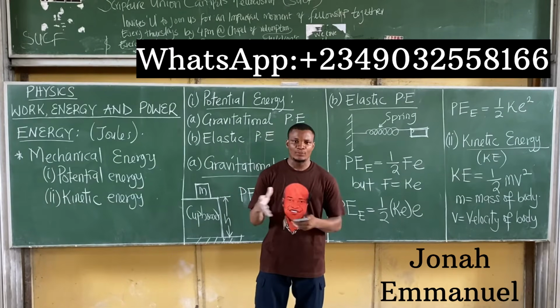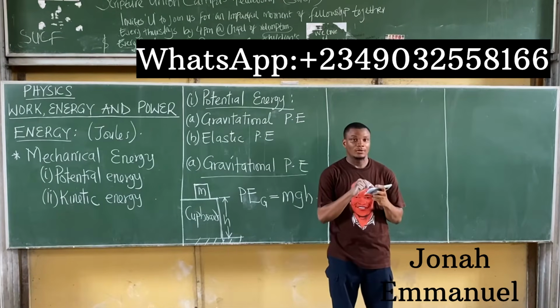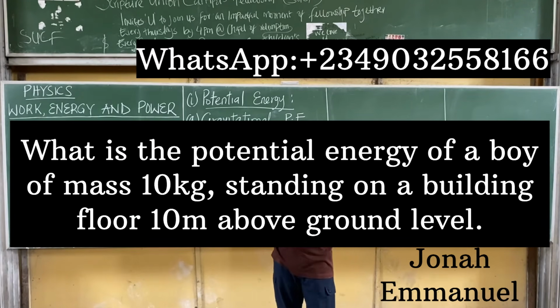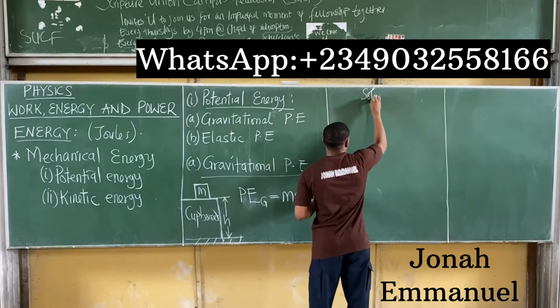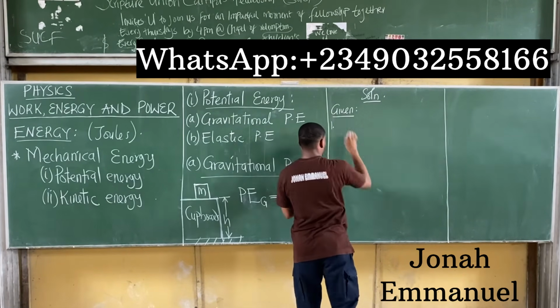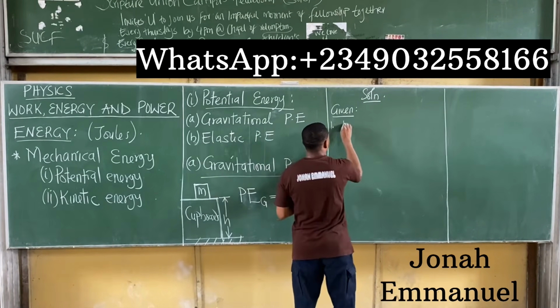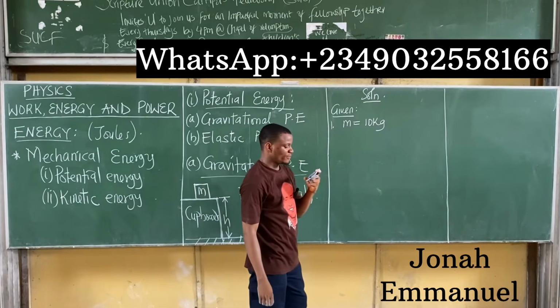All right, so let's take some sample problems on energy before we look at power. Sample question one. What is the potential energy of a boy of mass 10 kilogram standing on a building floor 10 meters above ground level? Solution. For this question, your task is simple. As usual, list out the given parameters. They said find the potential energy of a boy of mass 10 kilogram, standing on a building floor 10 meters.